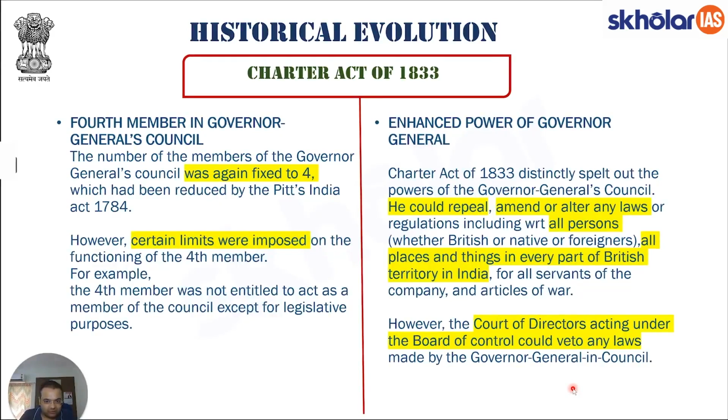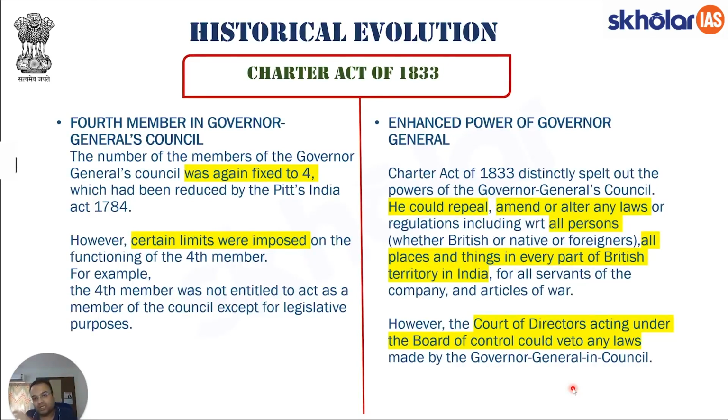Why exactly was there a need to bring in the fourth member? The need was because it was felt that now that we are making it a colony under the possession of the British Empire, it is no longer a territory under the control of East India Company. We would need a kind of convergence of all the legal provisions that are in operation in British India with those in Britain. In London, how exactly are things operating, what exactly is the legal framework.